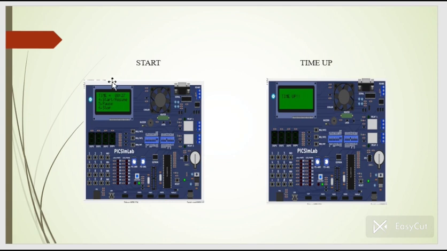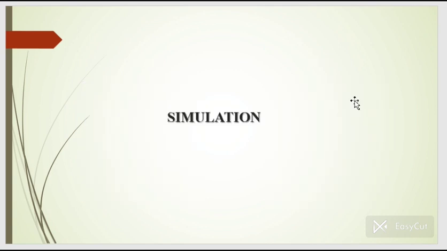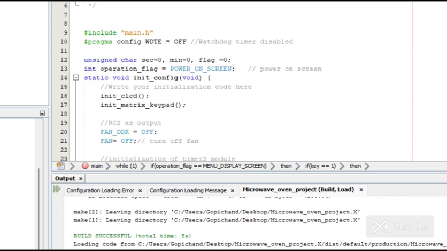It is clearly visible that this is the start mode, and this is the time up mode, and it is the final stage. I'll go to the simulation now. And this is the code in MPLAB.